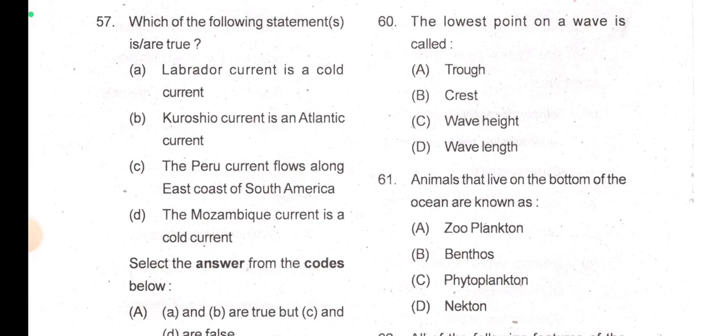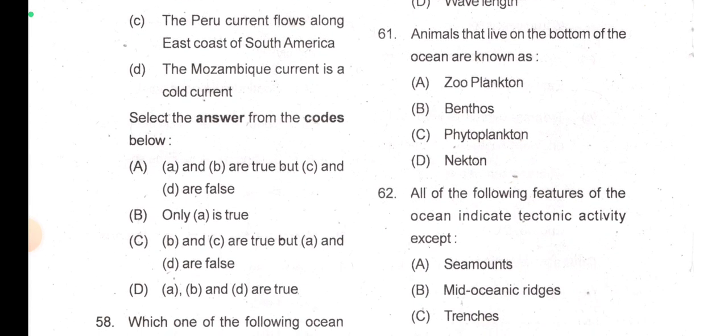Now Peru current flows along the east coast of South America? No, it is on the west coast of South America, Humboldt or Peru current. So options B and C are wrong. Now there is no option A and D, so only A is true.